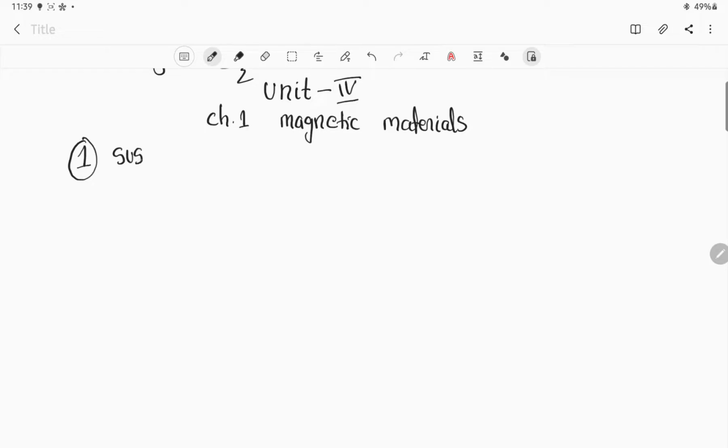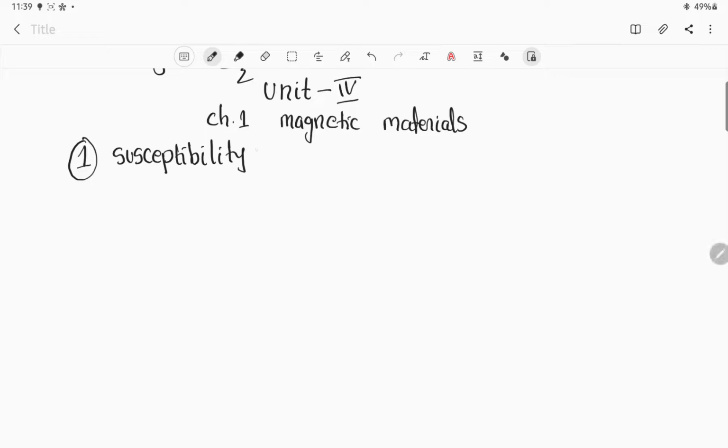What is actually the meaning of susceptibility? Before starting the topic, certain important parameters we will discuss here. We'll use this susceptibility in the later discussion of classification of materials.